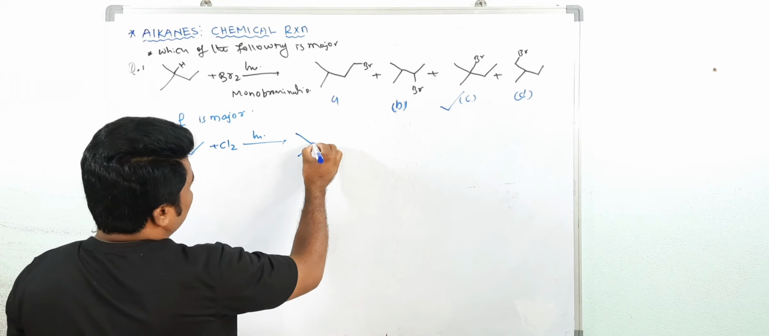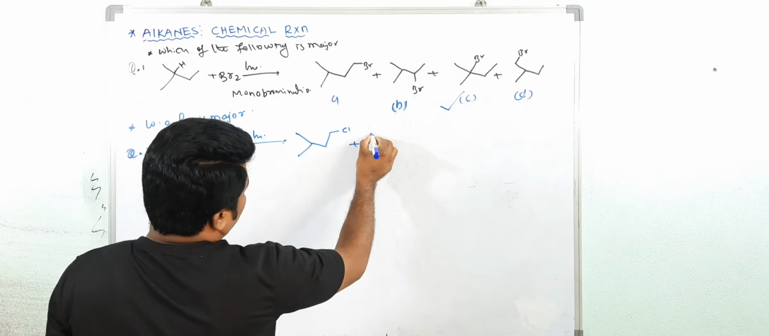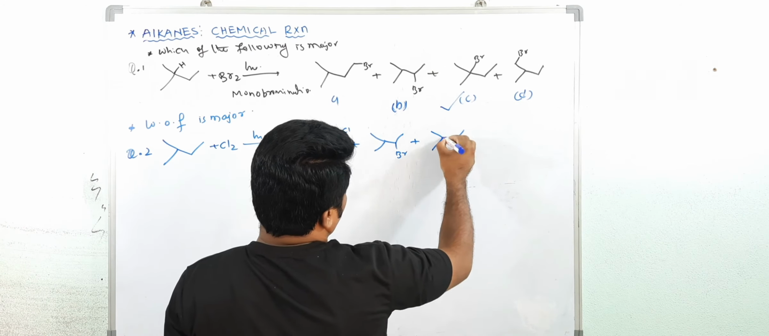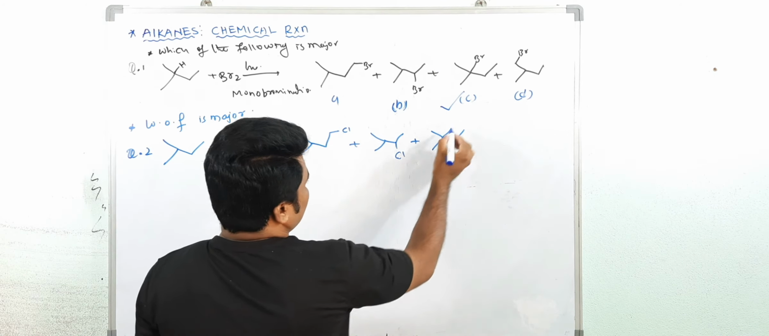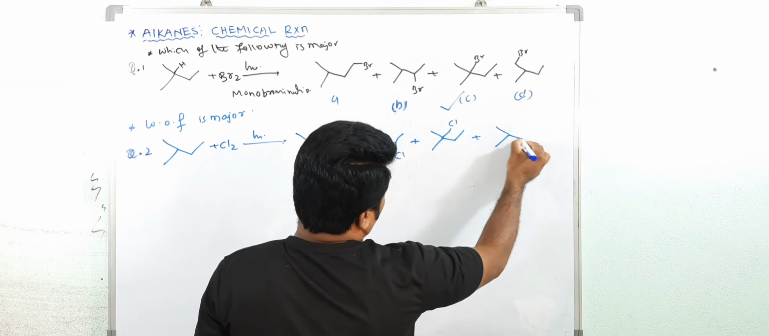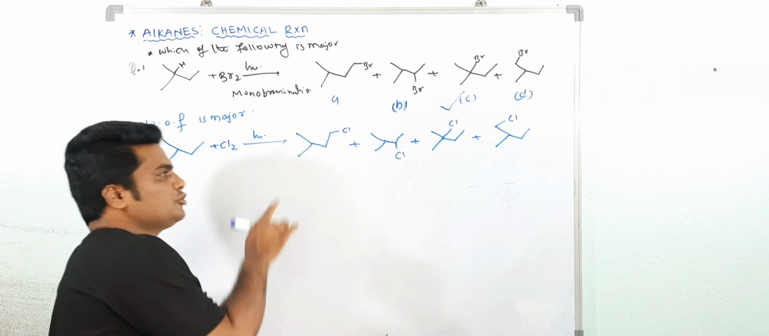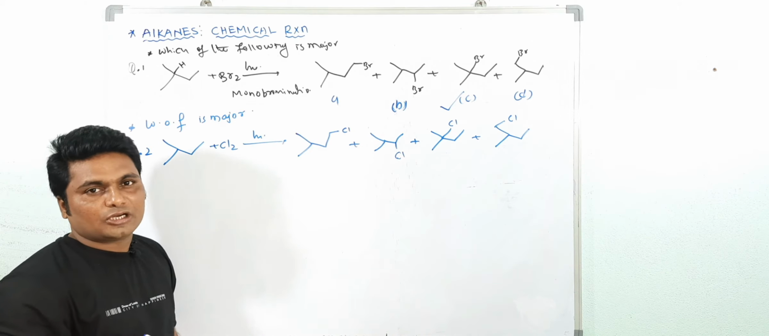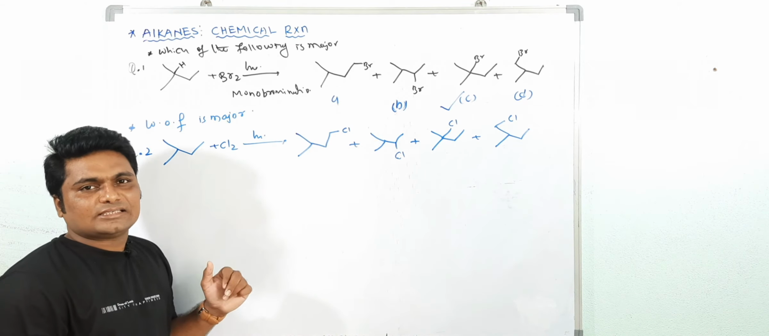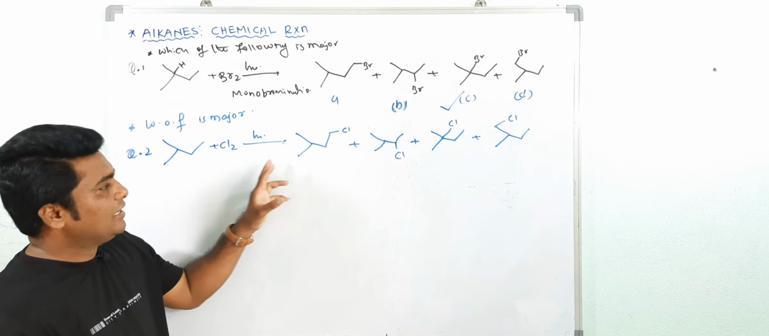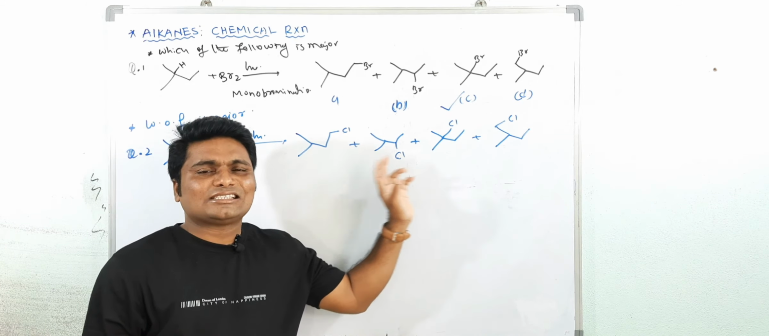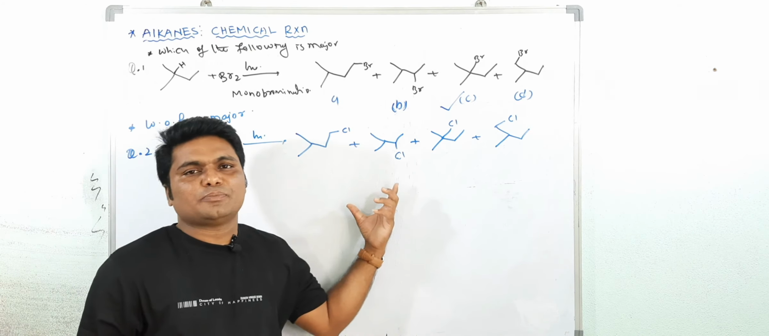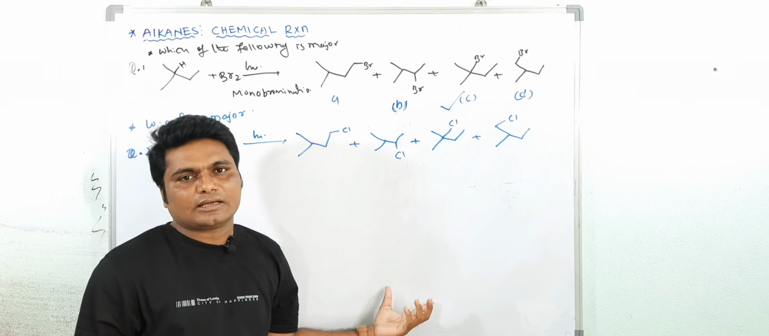Again you will get 4 products: 1, 2, 3, 4. So which is major now? In this process you cannot directly determine the major product. Why? Because the selectivity of chlorine is very less. So you cannot directly decide the major product here. Why? Because its selectivity is less. So then we have to calculate the percentage of the product. You have to calculate the percentage of all of these.